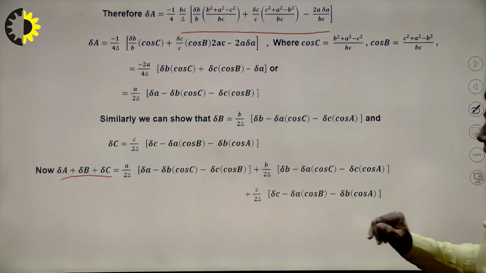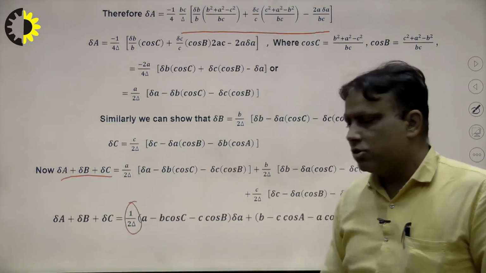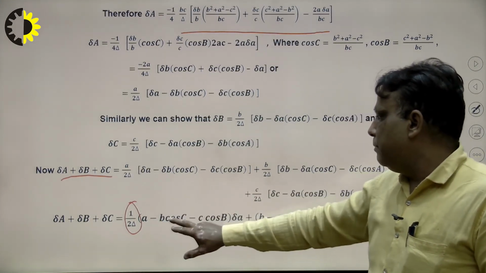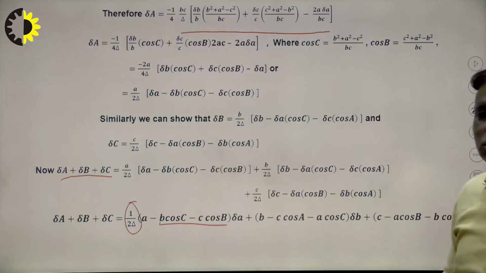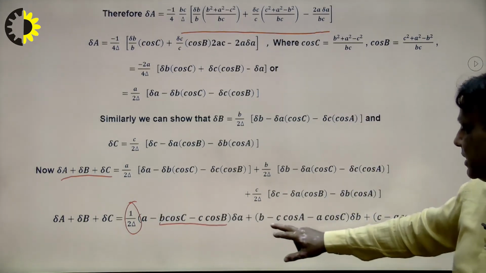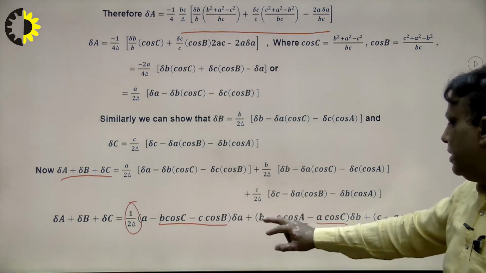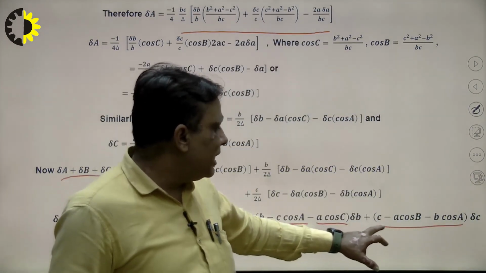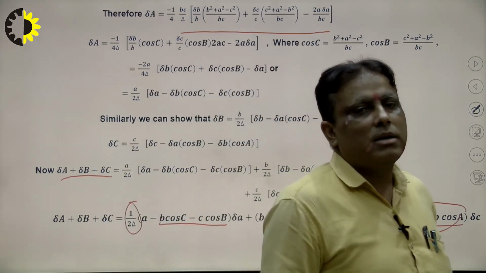Suppose I take the common part of all of these, delta is common. So what will be the conclusion here? I write here a multiplied by this, b cos C is there, and c cos C, and this is equal to also a. Students study this formula in 12th level, and a minus a will be 0 here. In the same way c cos A minus a cos C, this will be equal to b here, and this is b minus b. In the same way this will be equal to c, and c minus c cancels out. Now the question is, what will be the conclusion of this result?